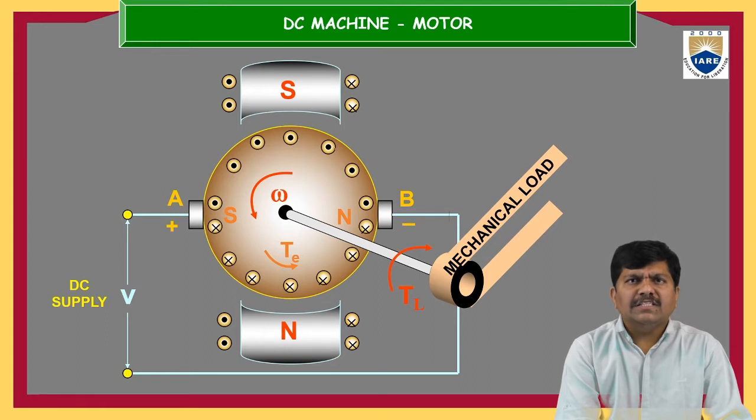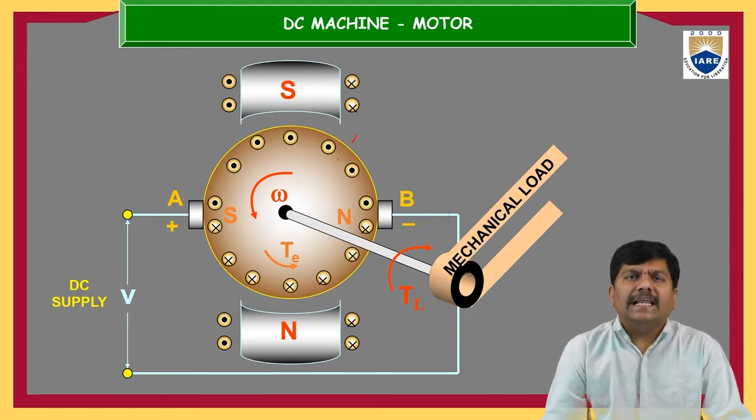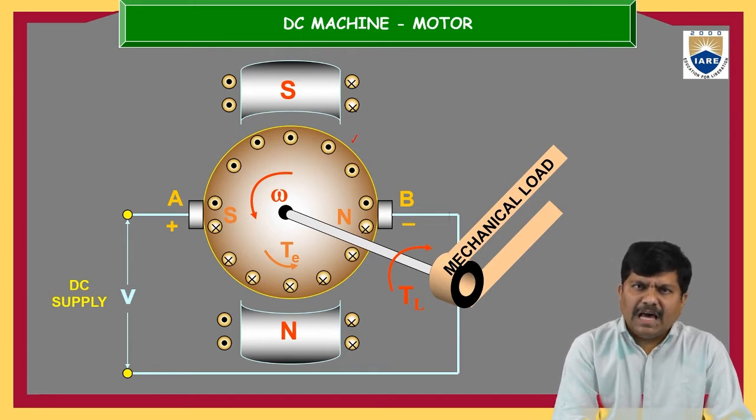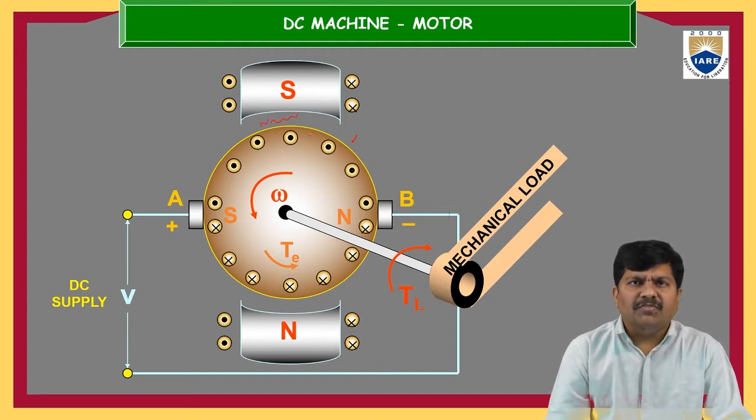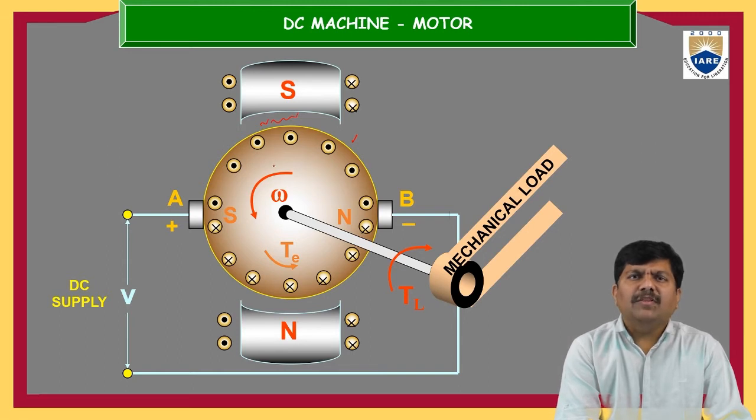If electrical energy is given to the conductors, all the conductors placed on the armature or rotor carry some amount of current. As we know, every current carrying conductor produces its own magnetic field. So there is an armature flux, and one more flux because of the main magnetic field, the north pole and the south pole. In this geometrical area, we can see two different types of fluxes: one flux because of the armature conductors and one which is the main flux.